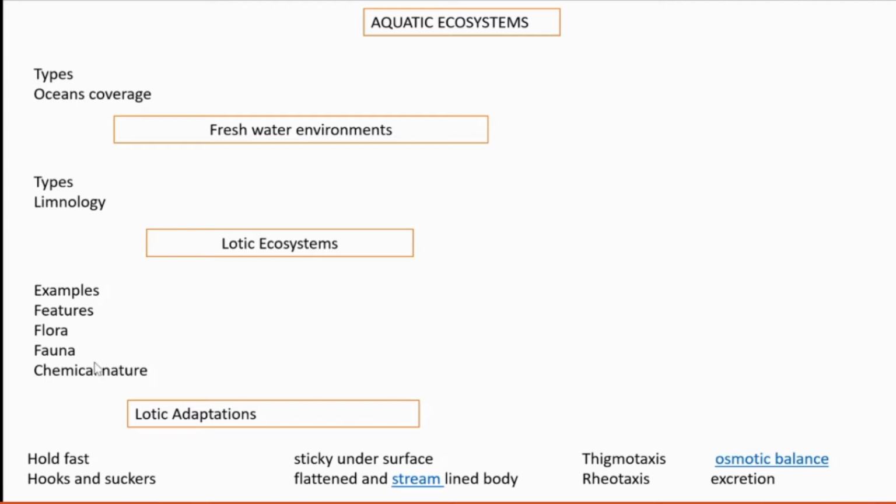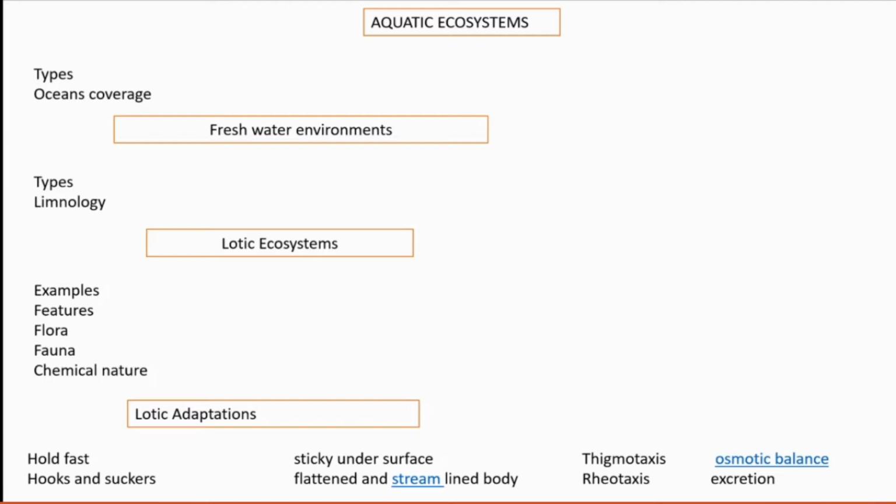So lotic adaptations, which are the adaptations? Hold fast. What is hold fast? They are root-like structures at the base of algae. And also some periphyton are abundant in the lotic system. Periphyton, do you know what periphyton is? Organisms seen attached to submerged plants or anything.